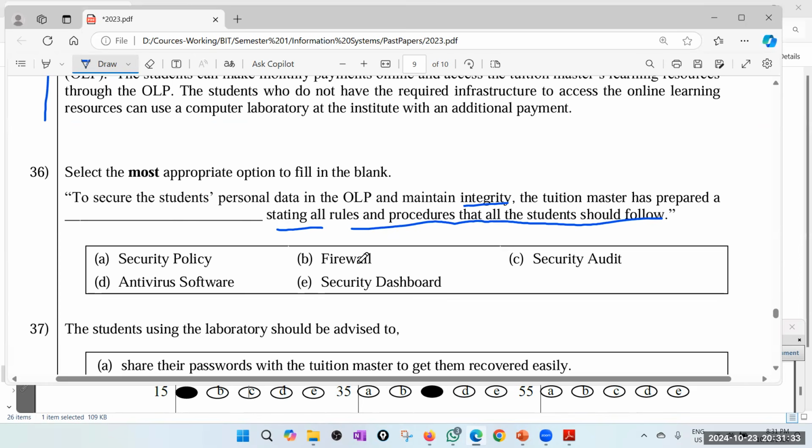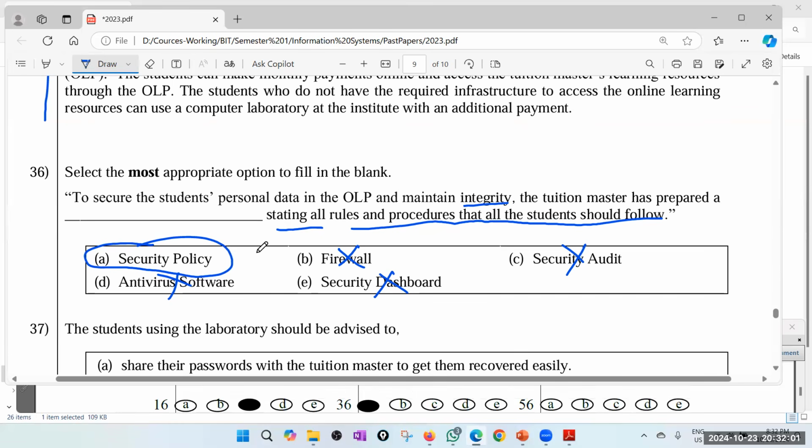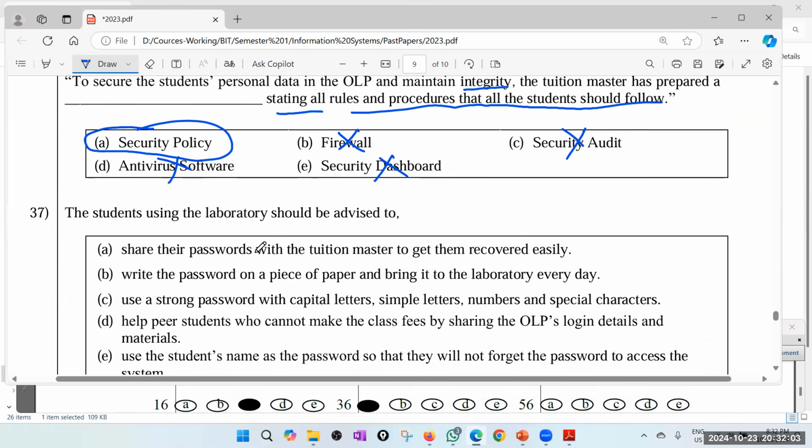Security policy, firewall, not a firewall because this is related to people. Security audit is usually afterwards, where we double check whether things are happening according to the plans. Okay, so that is not correct. Not antivirus software. Security dashboard. I think the better answer is security policy. Security policy for students to follow. I'm pretty sure the answer is A. Yes. 37.